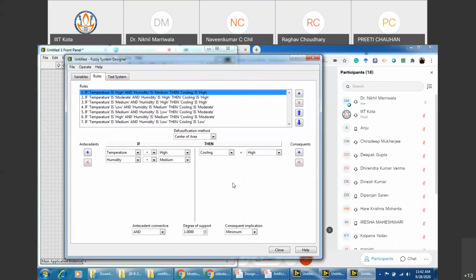Great. So I hope you've designed these rules. Yes, sir. Great. Now, because you've designed these rules, you need to select the method here. I've just selected center of area only right now. You can select center of sums, you can select center of maximum, whatever you want to do, right? So accordingly the classification will be done and the crisp output will be generated. Now how do we do it? This is a fuzzy system designer. It is providing you all the things within one window itself.